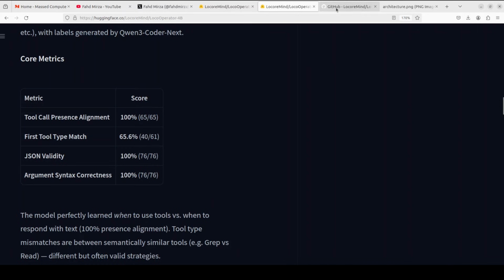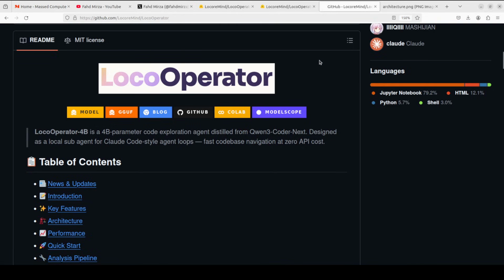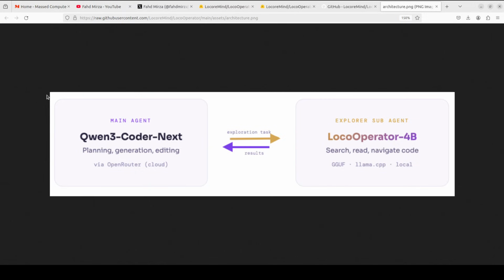So what actually is this model? It has only one job: exploring code bases. It reads files, searches code, navigates project structures, and it does this by generating structured tool call JSON. That's it. You can think of this model as a local sub agent that sits inside a bigger agentic loop, as you can see on your screen.